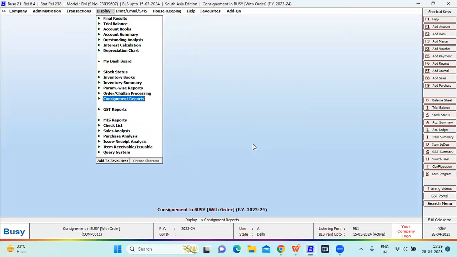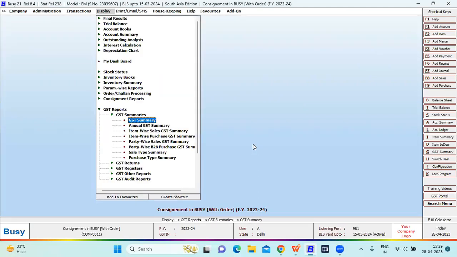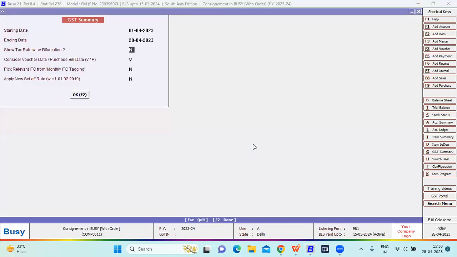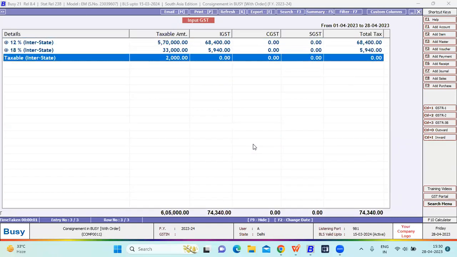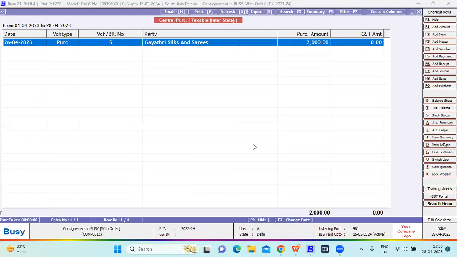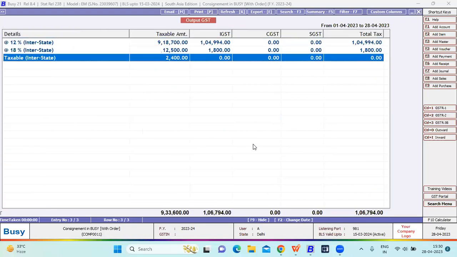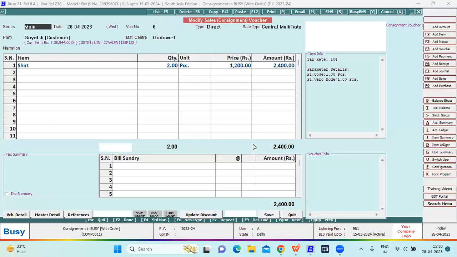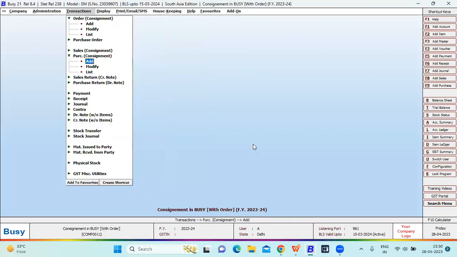After that, we can see the GST summary. Display GST reports, GST summary. You can define the date range over here. You can see the input for the purchase voucher and the output for the sale voucher. If I click on the input GST, it will show you the purchase voucher, from whom you purchased the goods. This is the output GST. We can define the Goyalji customer shirt order number, and it will show you all the sale vouchers from here.